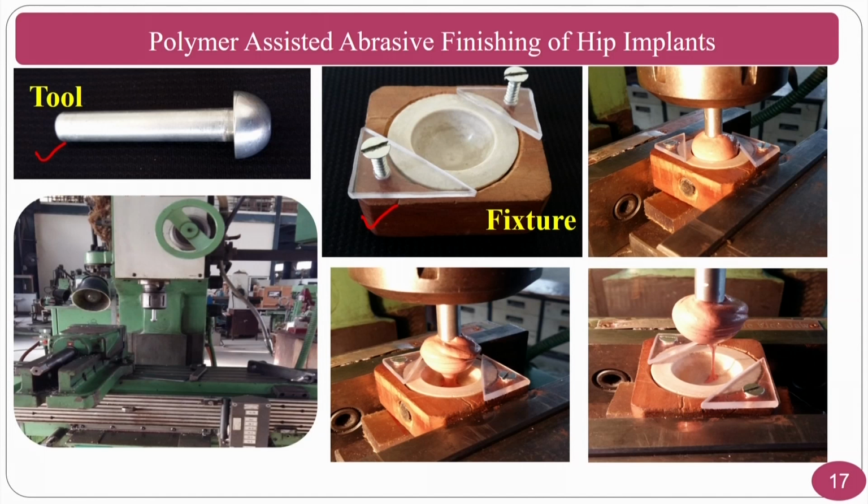However, this medium is not going to give very good results, but for preliminary experimentation we just want to check whether the finishing action is going on or not.